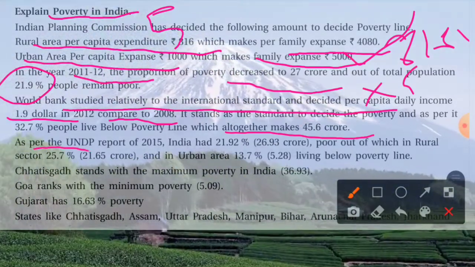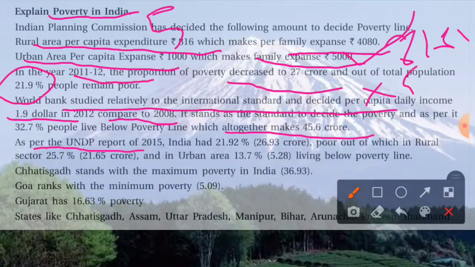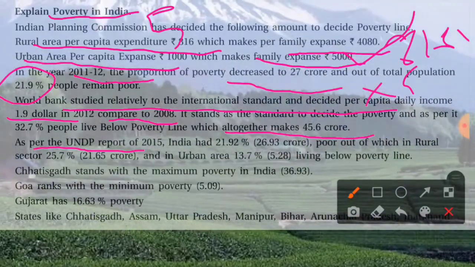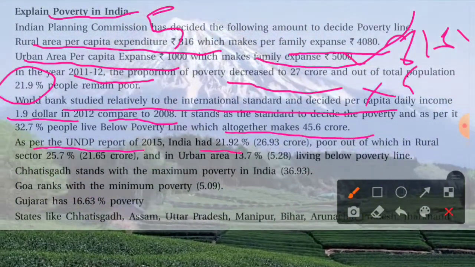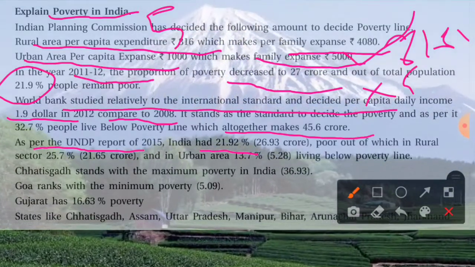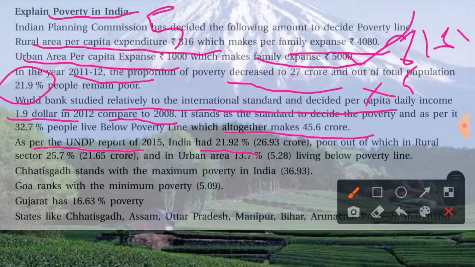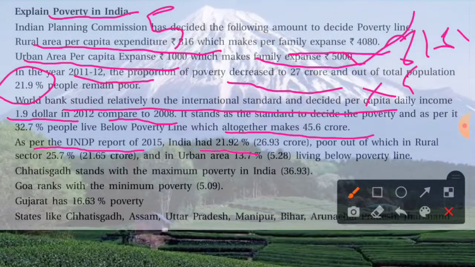And as per the UNDP, United Nations Development Programme report 2015, India had 21.92%, meaning 26.93 crore people below the poverty line.